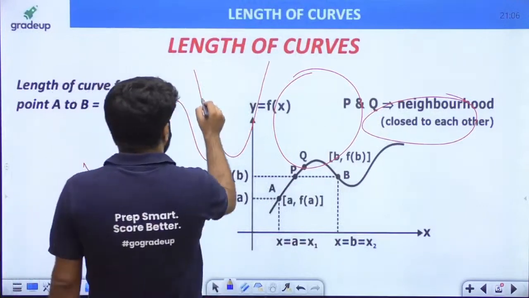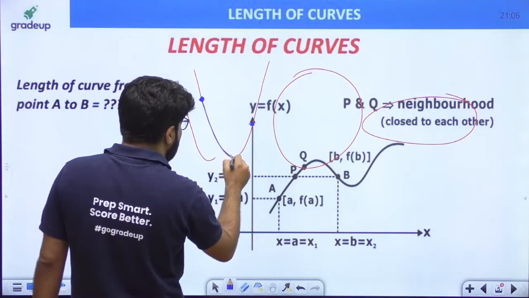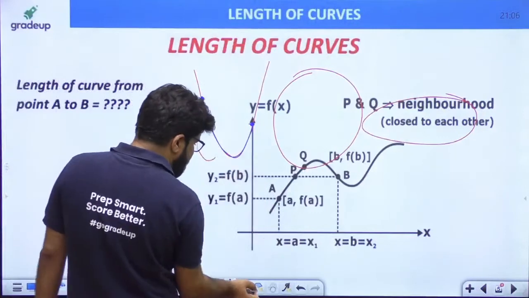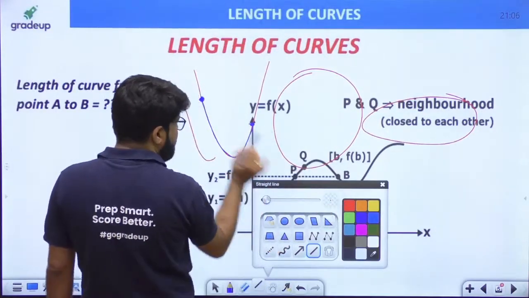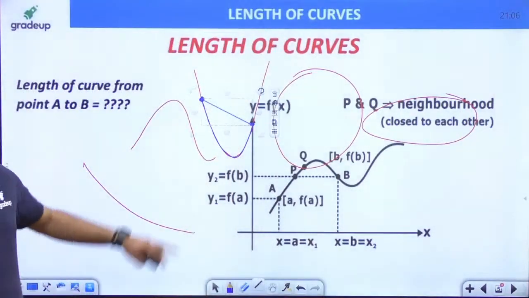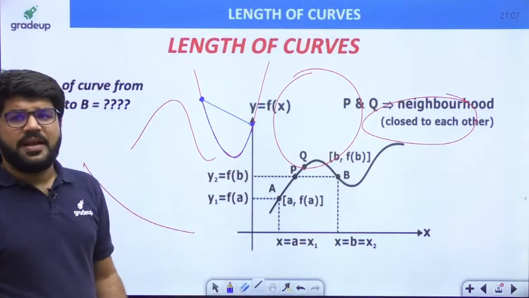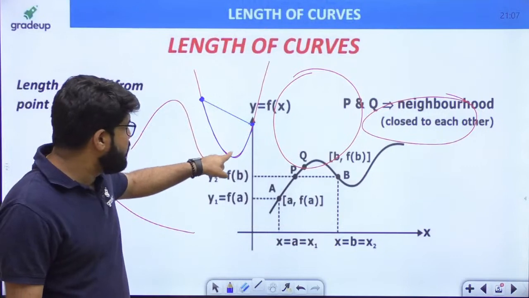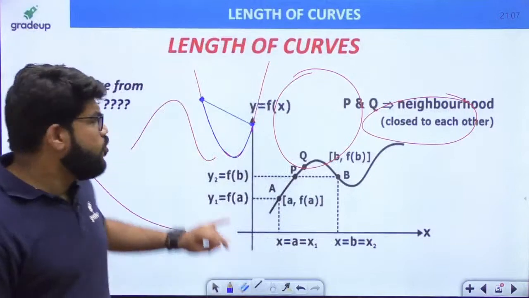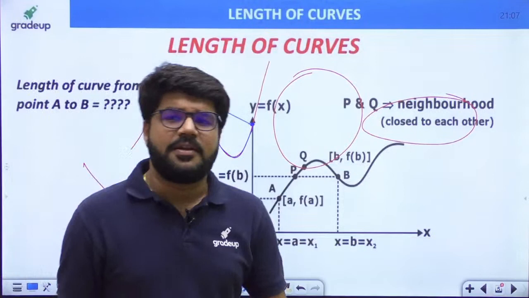Suppose I want to travel between the points A and B, but those points are situated on a parabola. If I am following a parabolic path, there are two things. One is the shortest distance between the 2 points. What will be the shortest distance? It will be the straight line distance between the points A and B. And the other is the curved distance, and here we are talking about the length, the distance travelled on the curve. Because if you only talk about the shortest distance, also known as the displacement, everyone can find it easily by the distance formula.